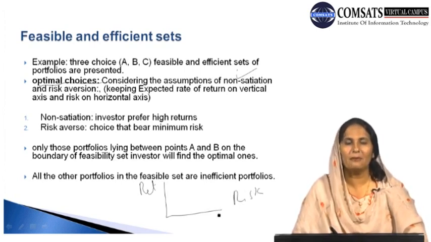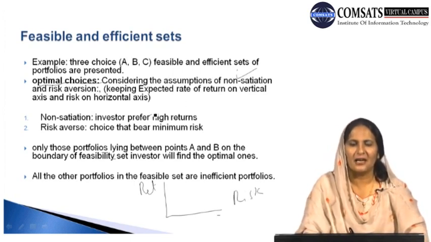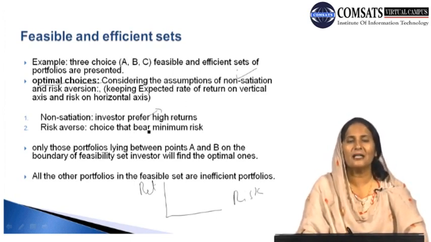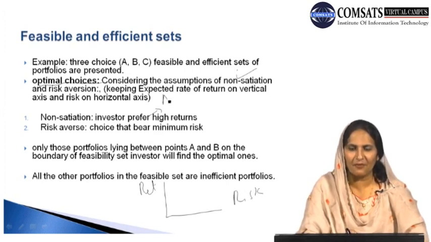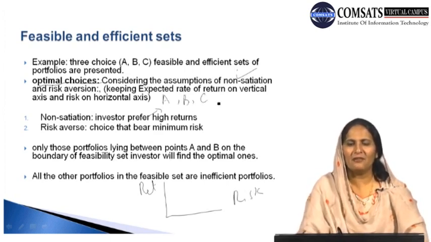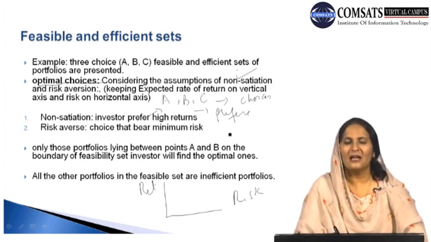So as far as the optimal choices are concerned, we have two important assumptions. The first assumption is known as non-satiation. The non-satiation assumption tells us that the individual investor is likely to prefer the assets, combinations, instruments and choices which are giving higher returns. For example, if we have A, B and C, these are three important choices which the individual can adopt, and the individual will definitely prefer the choice which has high return.